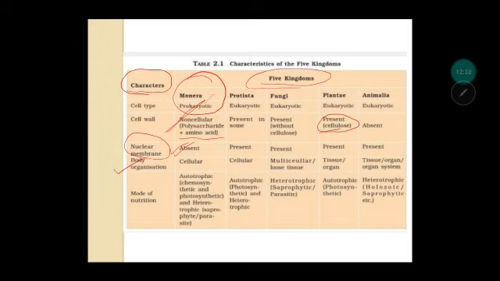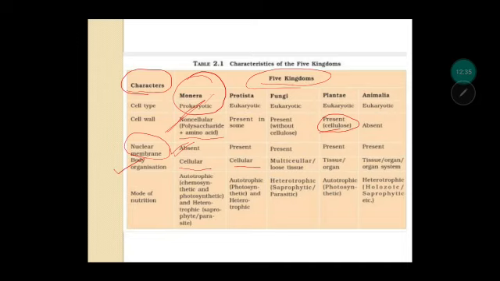In Monera, it is cellular level organization, unicellular. Protista is also unicellular. From fungi till Animalia, they are multicellular. Animals have proper organ systems, unlike fungi and plants. In fungi, except for yeast, which is unicellular, all the rest are multicellular.